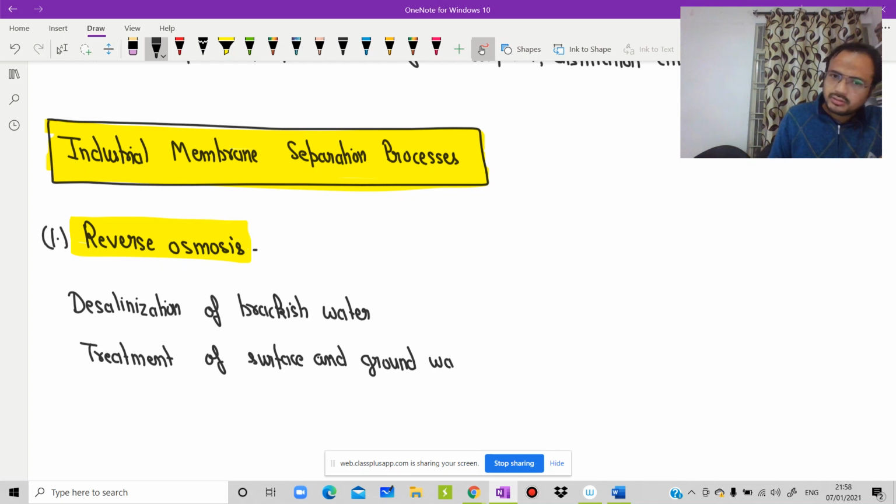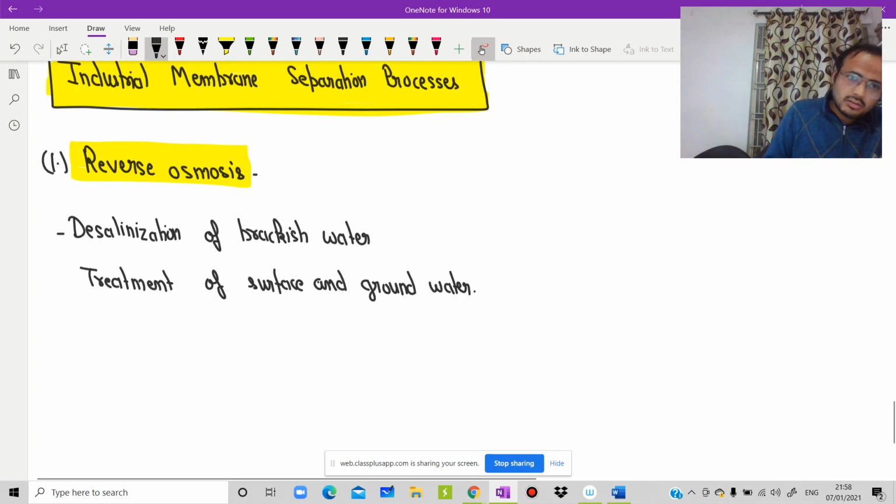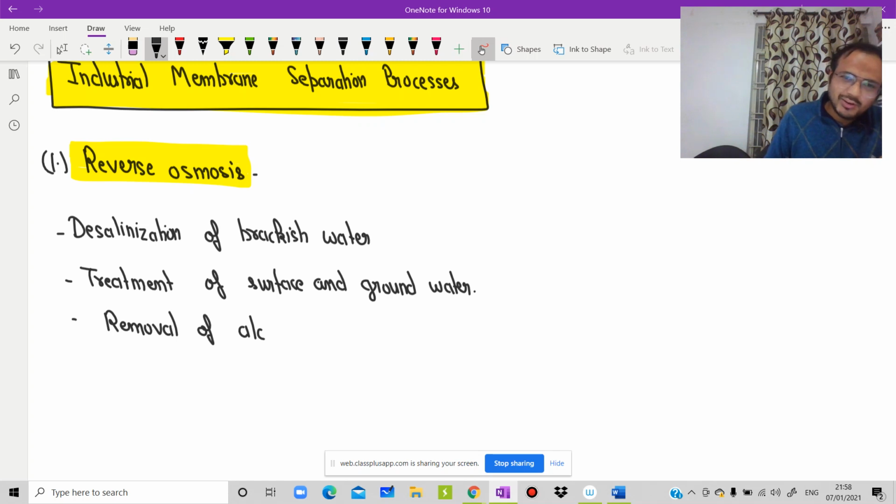Nowadays, RO is present in every home. Or removal of alcohol from beer.